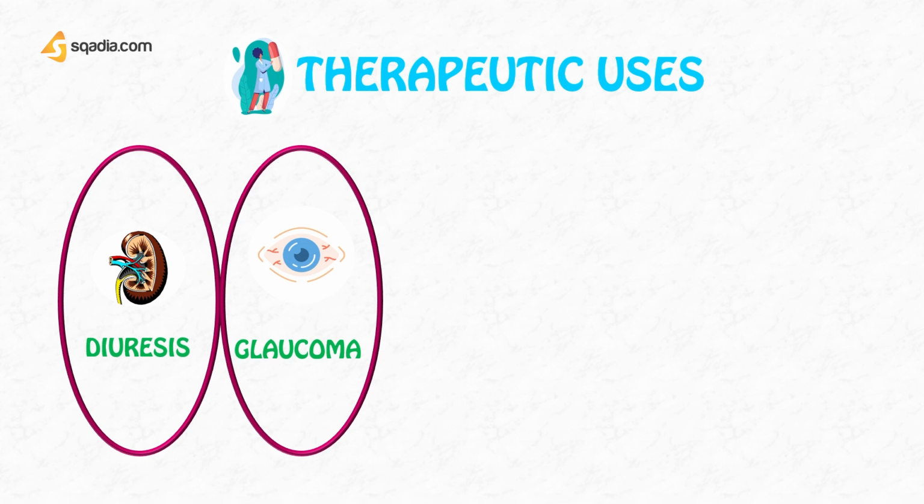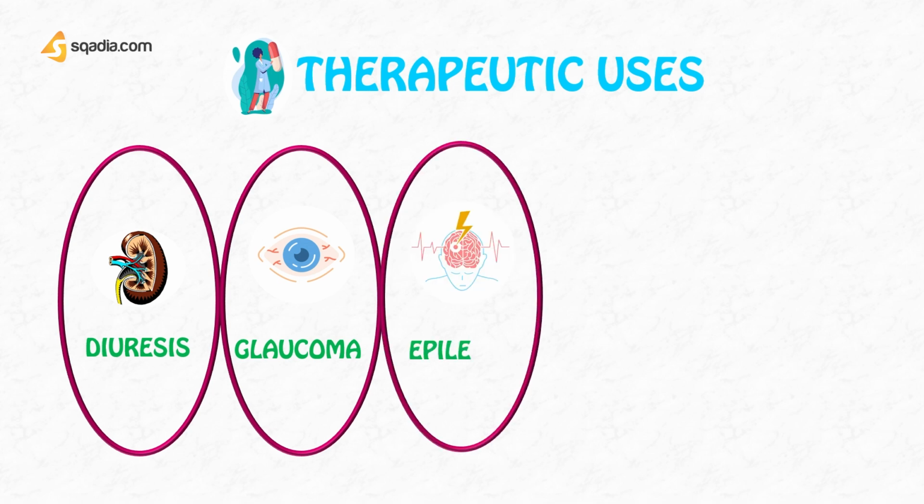So they can be used for both acute as well as chronic glaucoma because they reduce the aqueous humor production and decrease the intraocular pressure. Next comes their role in epilepsy management. We have seen that they affect the brain, so they are used for tonic-clonic generalized or absence seizures. It is important that they can be used for epilepsy management also, but this use is not very common.